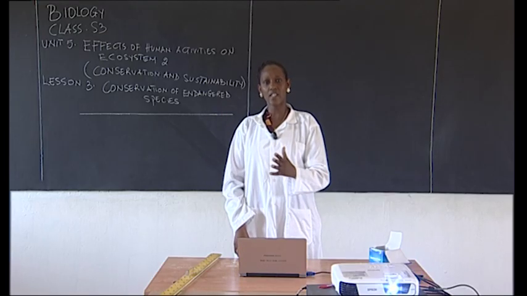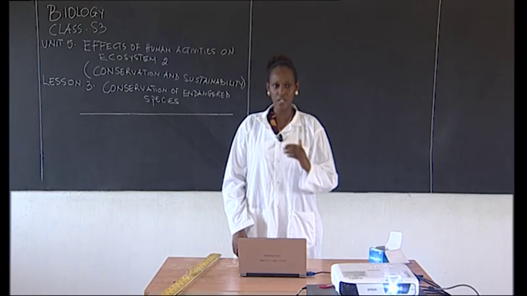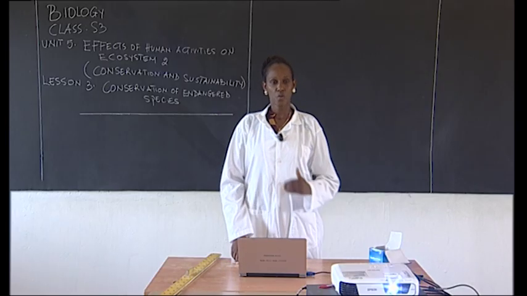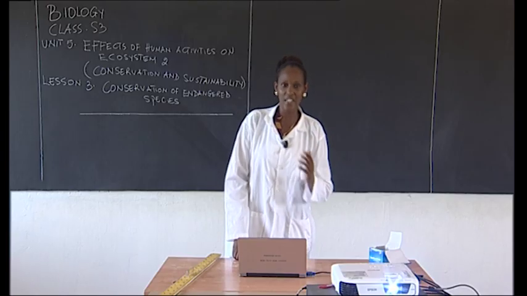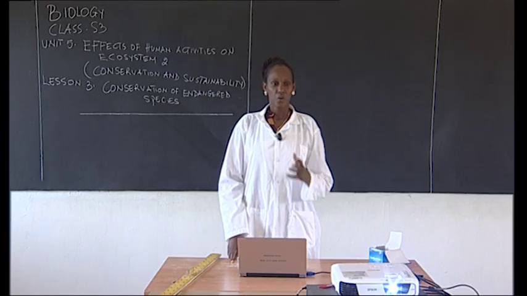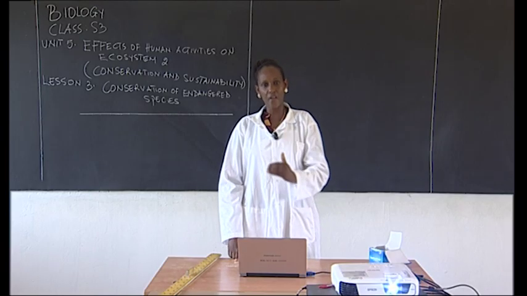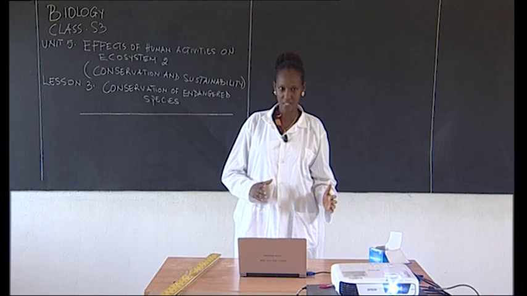So for today's lesson, which is lesson 3, we are going to look at the conservation of endangered species. So what are endangered species? When we talk of endangered species, we are referring to both plants and animals, all right?